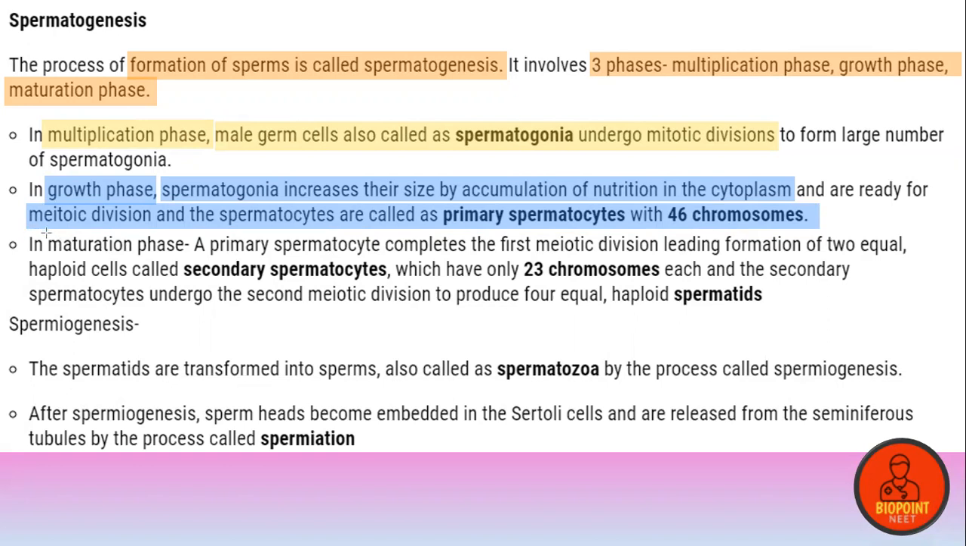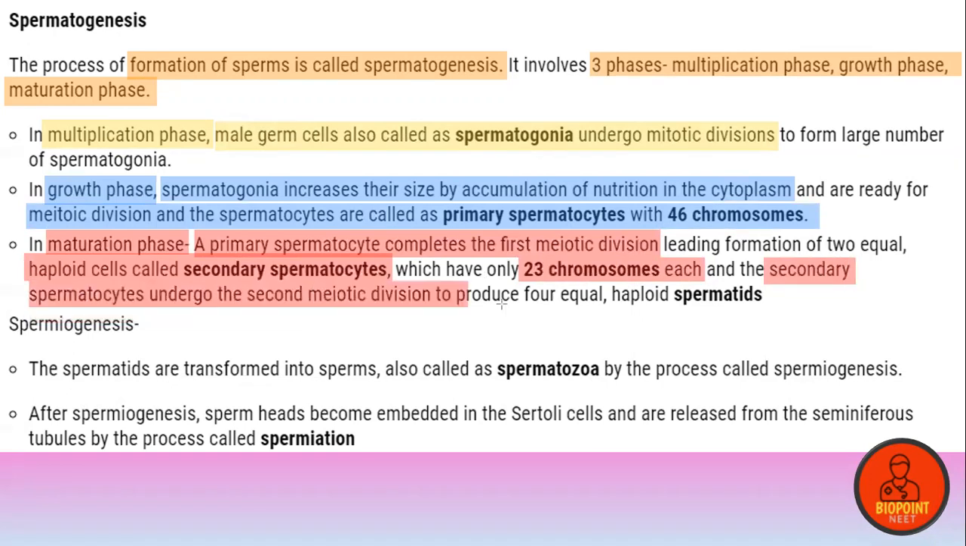The last phase is the maturation phase. In the maturation phase, a primary spermatocyte completes the first meiotic division, leading to the formation of two equal haploid cells called the secondary spermatocytes, which have only 23 chromosomes each. And the secondary spermatocyte undergoes the second meiotic division to form four haploid equal cells, which are known as spermatids. Clear?